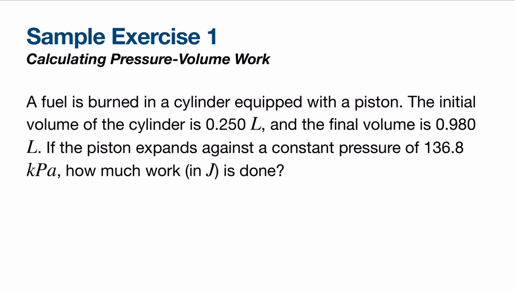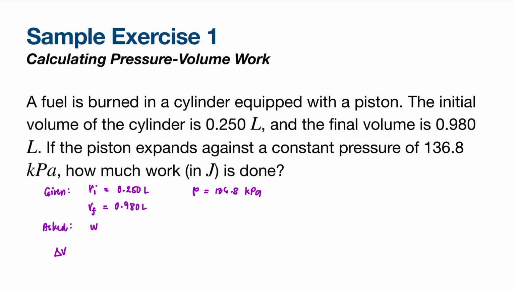So as we can see here in the problem, we are given an initial volume which is 0.250 liters and a final volume which is 0.980 liters, from which we can calculate the delta V. We're also given the pressure P, which is equal to 136.8 kilopascals. From the given, we are asked to calculate the work, or W.